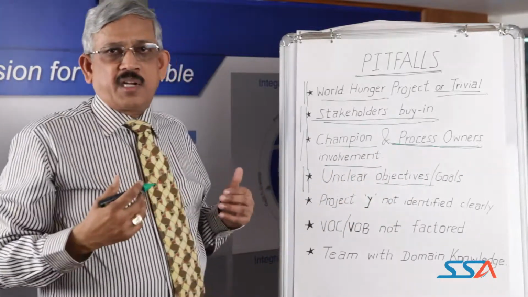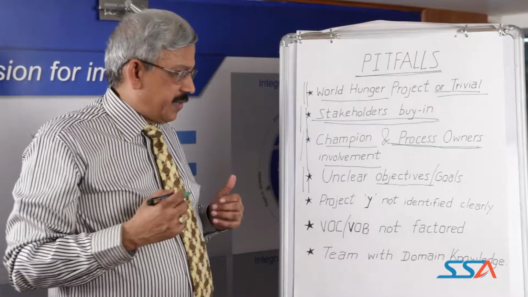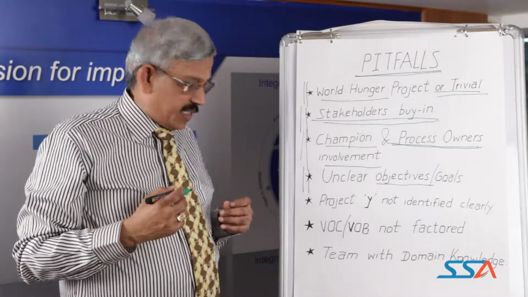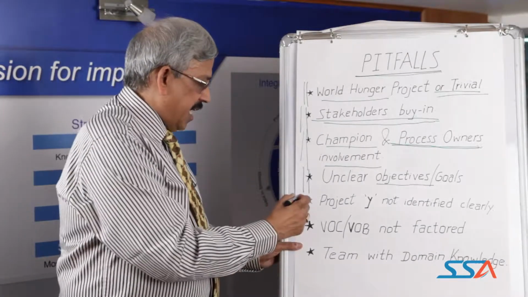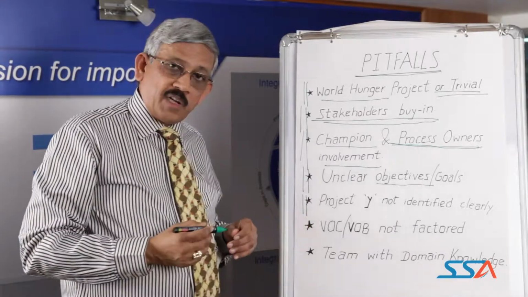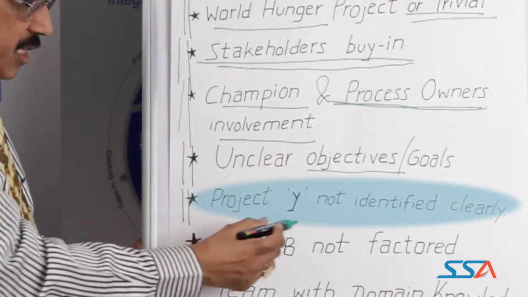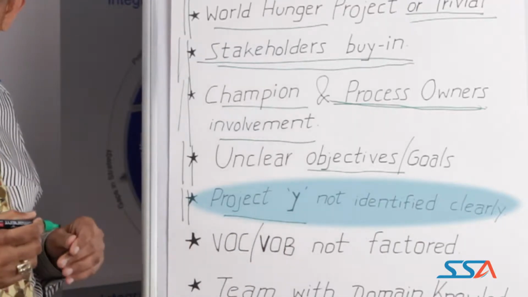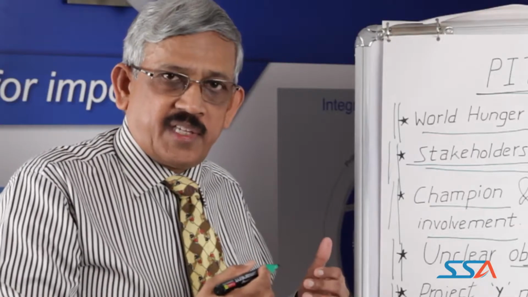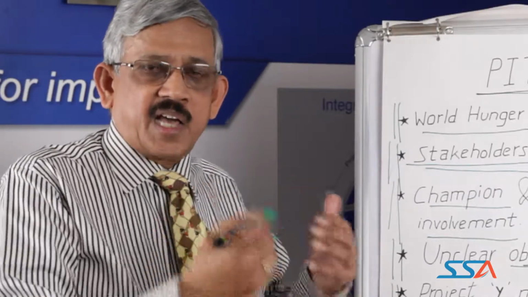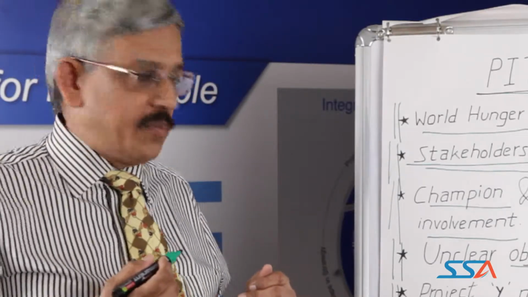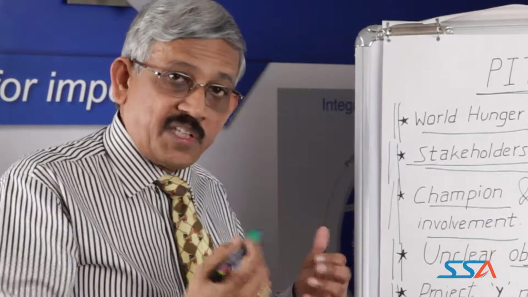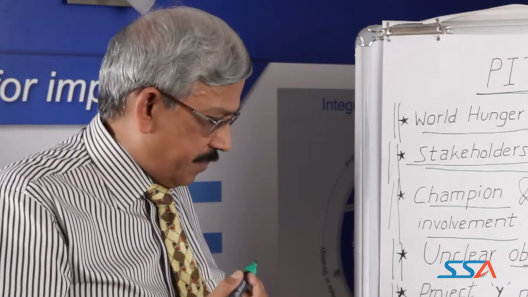If the teams are not clear about the goals that they are pursuing, obviously the project cannot succeed. The other pitfall in project selection is that the project Y is not identified clearly. The project Y is essentially the target that we are setting for a particular type of improvement, and we will see what the project Y is in some other session.